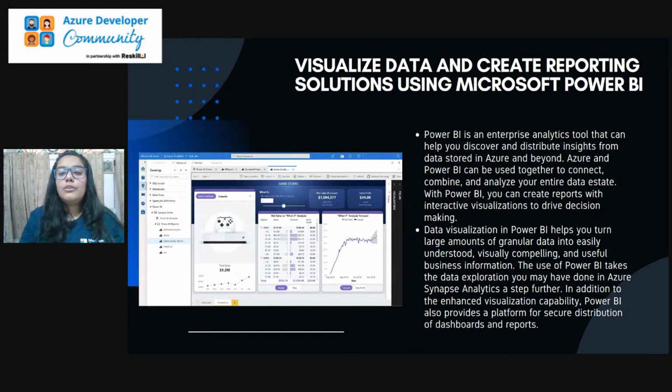Now another tool we have, which is provided by Microsoft, is Microsoft Power BI. It is again provided in the Azure portal only. So this is another way by which we can visualize our data to make it more readable. Power BI is an enterprise analytical tool, we could say. Here we can generate interactive reports with the help of the Power BI tool.